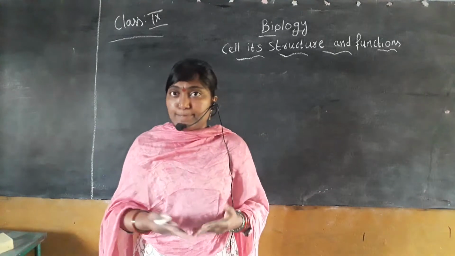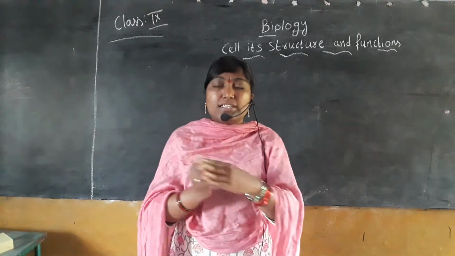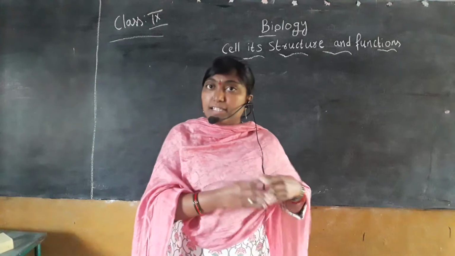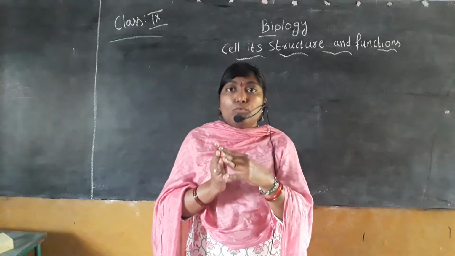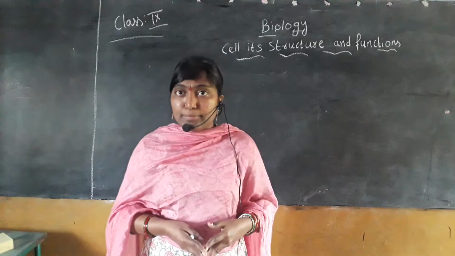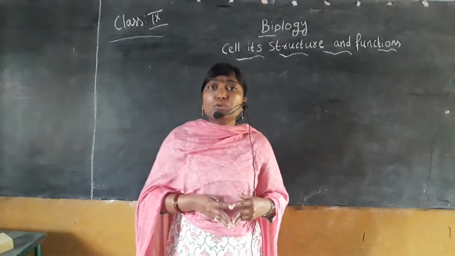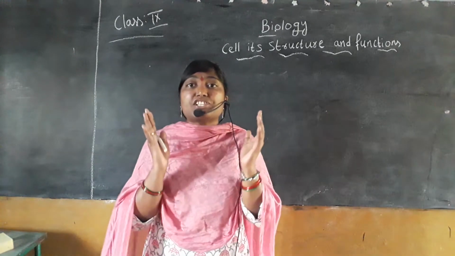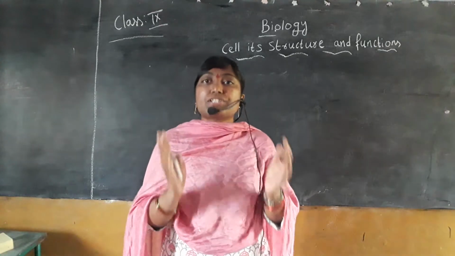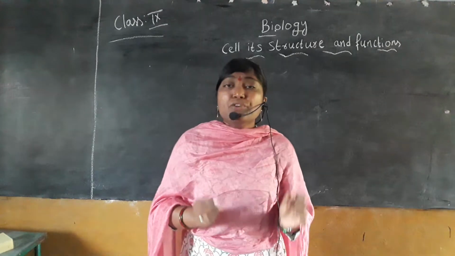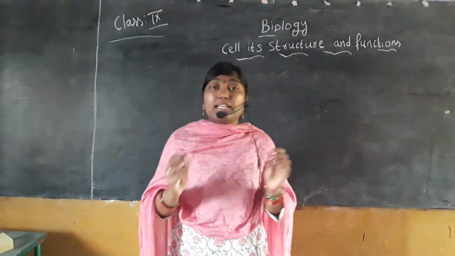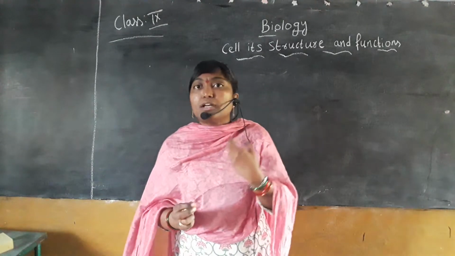And already I have explained to you in the last class what is cell membrane and what it is made up of, and what are the main uses of the cell membrane. Also, cell wall gives one particular shape for the cell. Without the cell wall, we cannot see any shape to the cell.